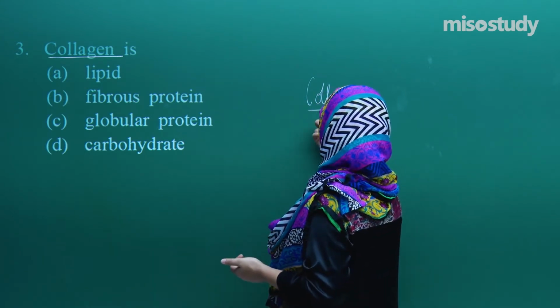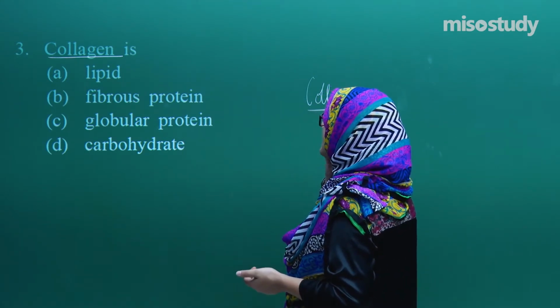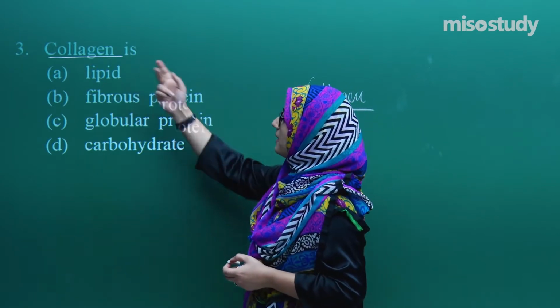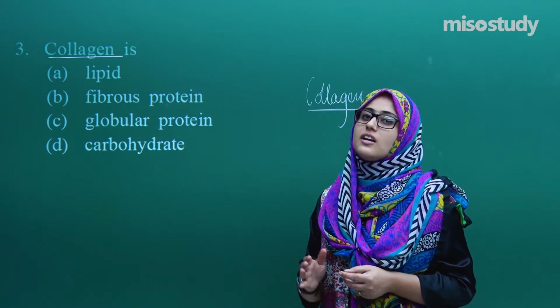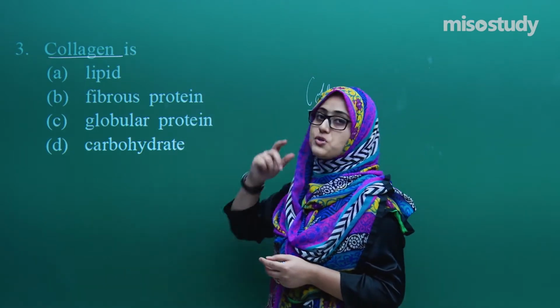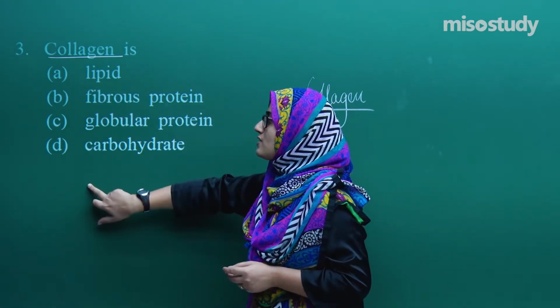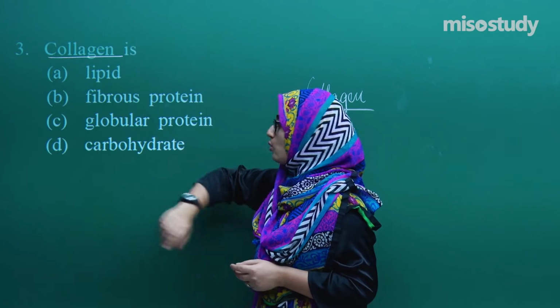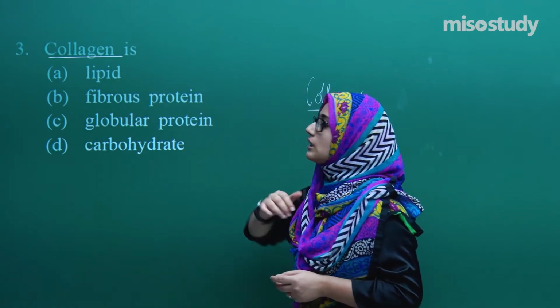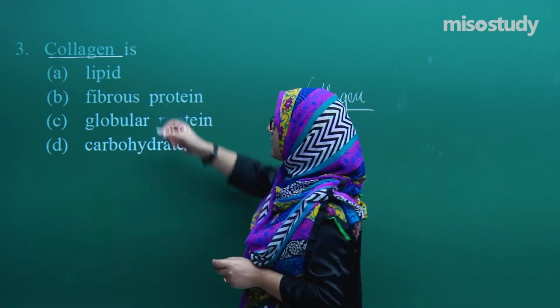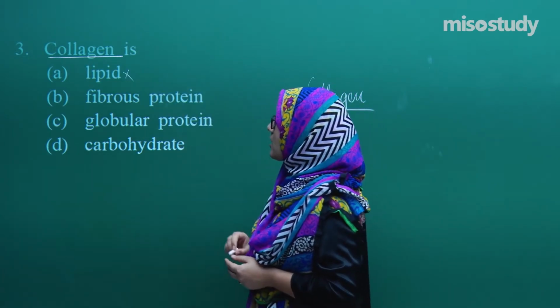So what is this collagen basically? Is it a lipid? Lipid means fat. So collagen is not a fat. First of all, we will try to eliminate the options from the list. Collagen is not a lipid, it's not a fat. So this option is gone.